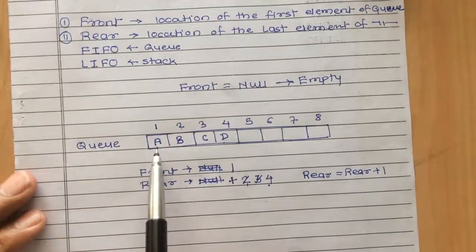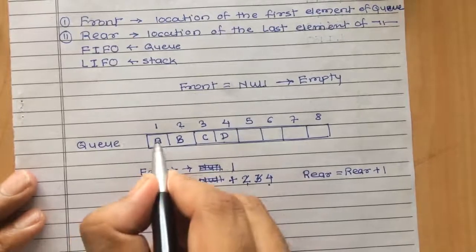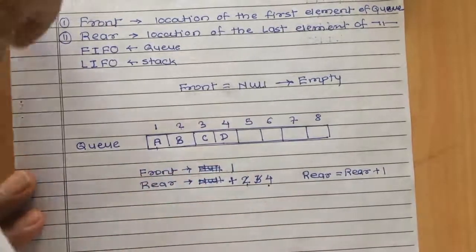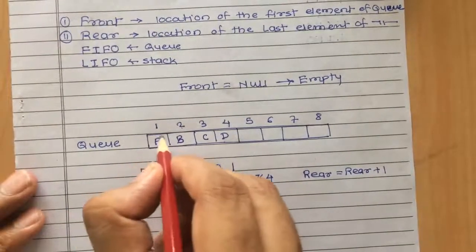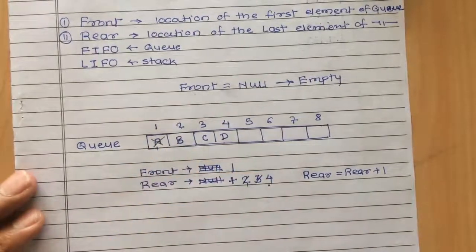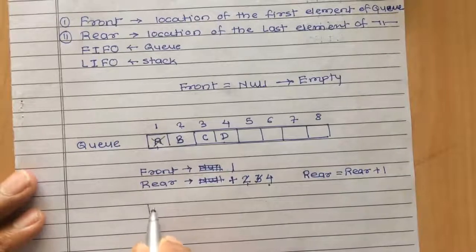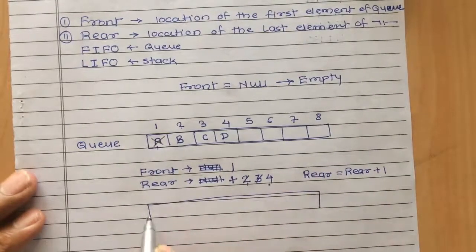First I inserted A, so first I have to remove A from the queue. In this case I have to remove this A from Q. After removing this A from Q, whatever Q I will get, that is simple.